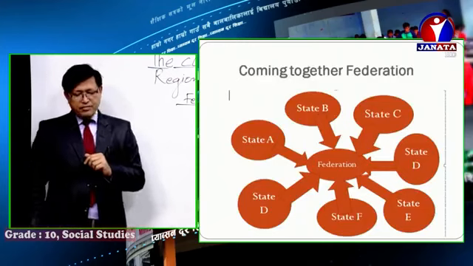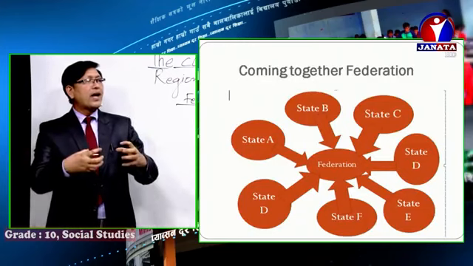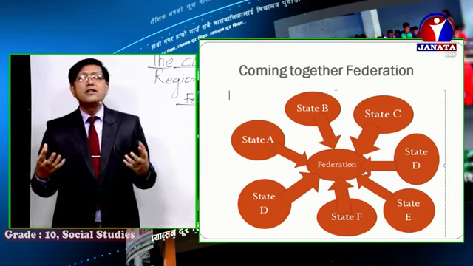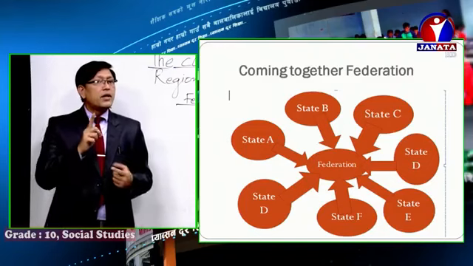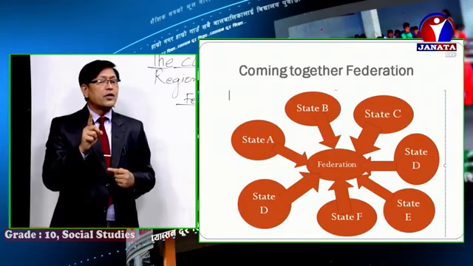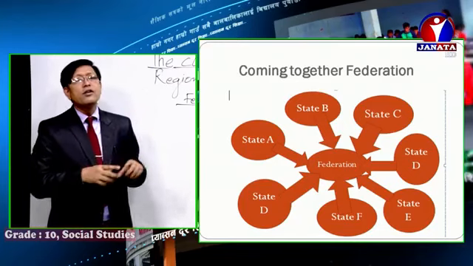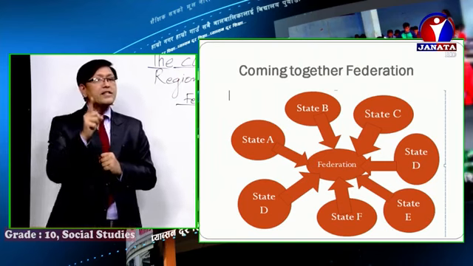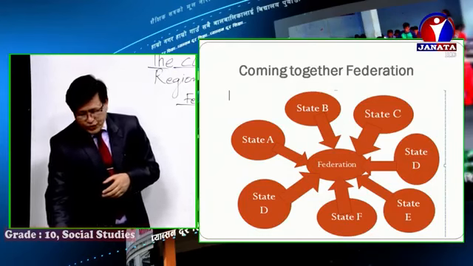Okay, so look at coming together federation in the image, how all the independent states come together and make a bigger union. What is the reason? For security purposes, but they retain their identity, all right, but they pool their sovereignty and make a bigger union for what, boys and girls? For security purposes. One of the best examples is the United States of America. Got the point? Now boys and girls, let's go ahead.